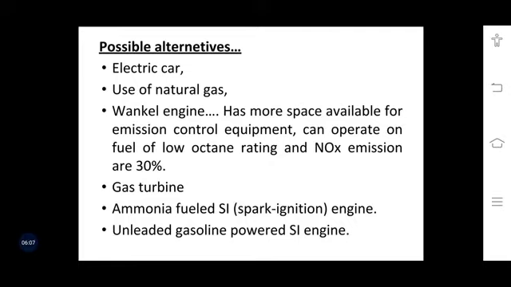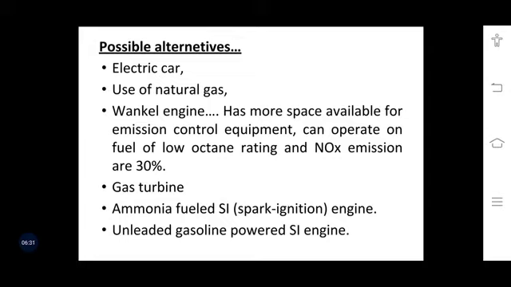Right now you will find that different engine designs are proposed, and those modifications are generally in line with all these requirements. Another possible alternative is the use of the electric car. It is a thing which currently has a buzz like anything, and everyone is running after the electric cars. Then we can use natural gas.